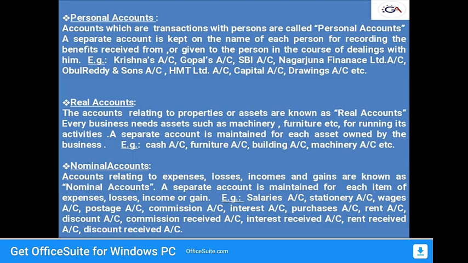For example, salaries, stationery, wages, postage, commission, interest, purchases, rent, discount, commission received, interest received, rent received, discount received. These all come under the nominal accounts. If a person is getting a salary from his organization, that salary will be treated as a nominal account. Even wages also. These are the three different types of account.